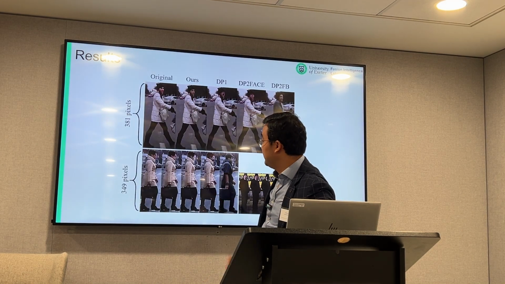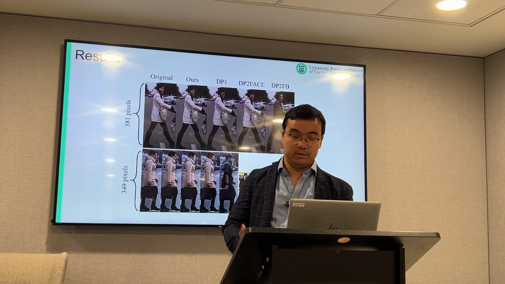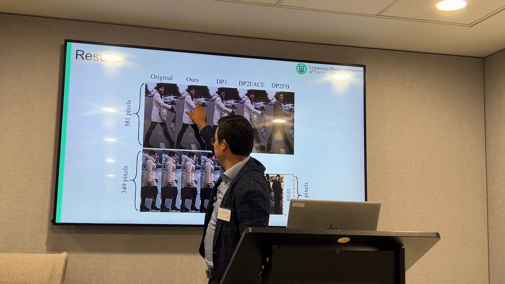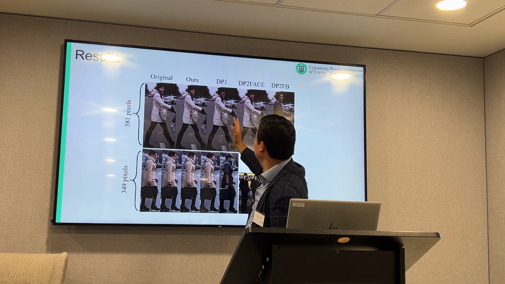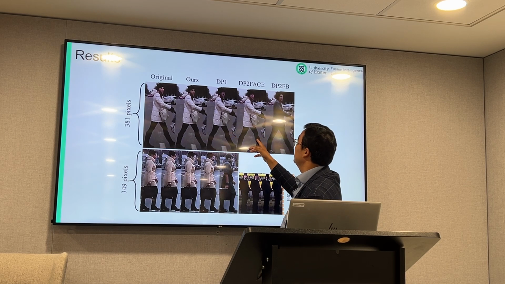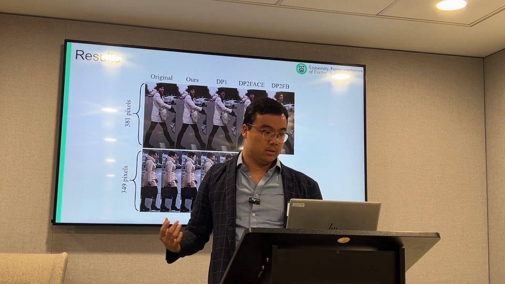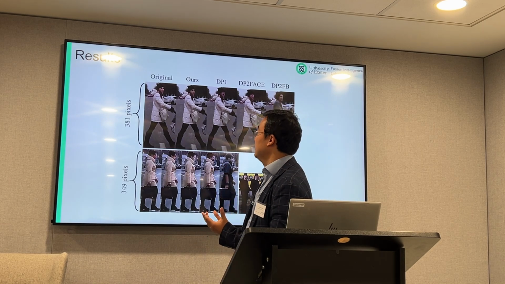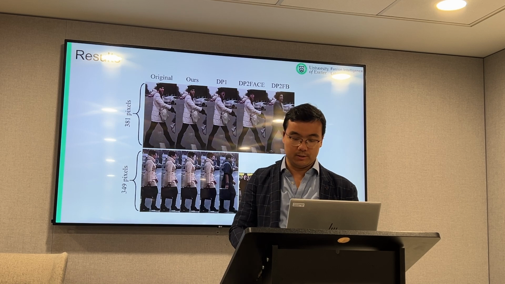Here are more visualizations of the comparison between our method and the existing methods. The second column is our results. Compared to this method, DeepPrivacy, and this one, DeepPrivacy 2, the swapped pedestrian provided by our method is more realistic.